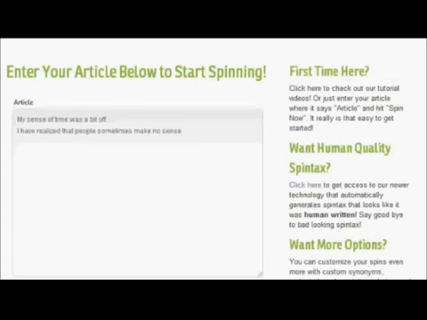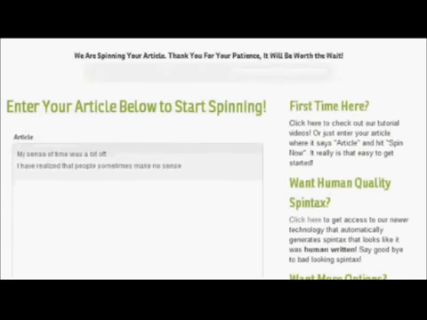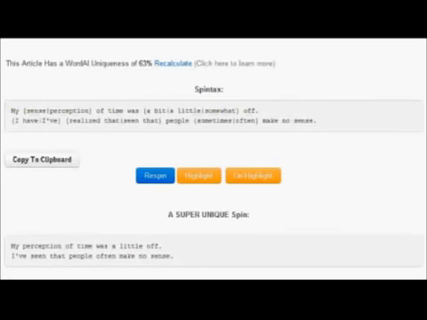My sense of time was a bit off. I've realised that people sometimes make no sense. So the sense as in one of your six senses, or your, I don't think a sense of time is one of your six senses, and the way in which people relate to each other in that sense. Again, it gets it right. Sense as in perception, sense as in realisation, and it's understood the difference there.